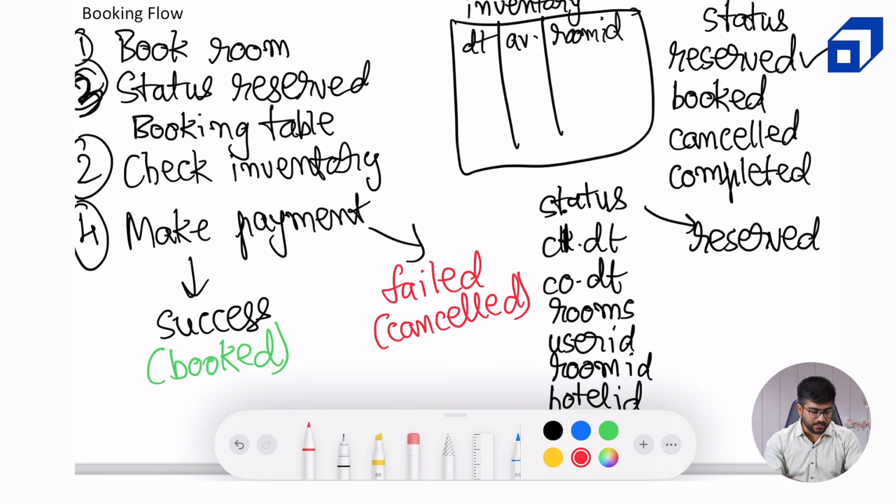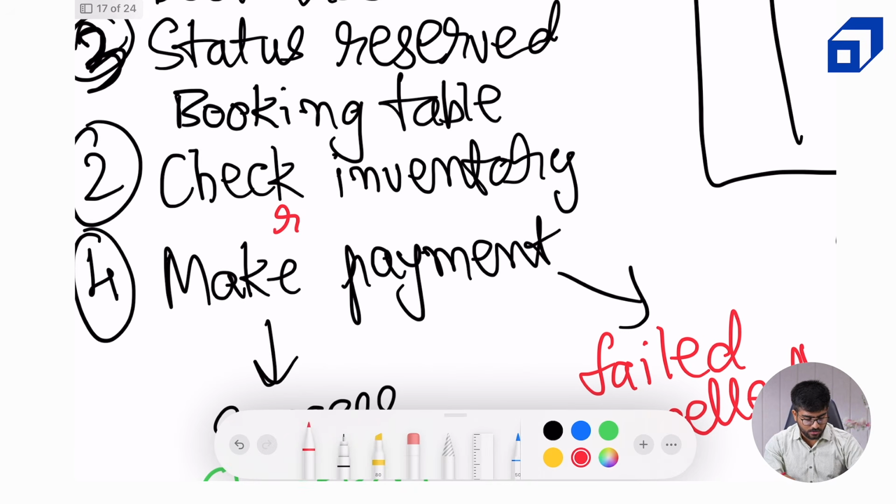Now, one important thing is whenever we are checking the inventory and creating an entry in the booking table, we should reduce the inventory as well. So that if 2 people are trying to book a particular room type on the same dates, then there is no inconsistency. Okay, so I think after 2, there will be a 2-part as well, which I have missed, which should be check inventory and reduce inventory. Now, we will reduce the inventory only if the rooms are available. If the rooms are not available, again, the same thing, we return the error to the user that please book for some other dates.